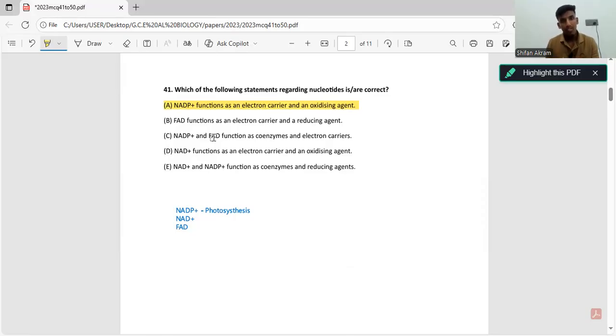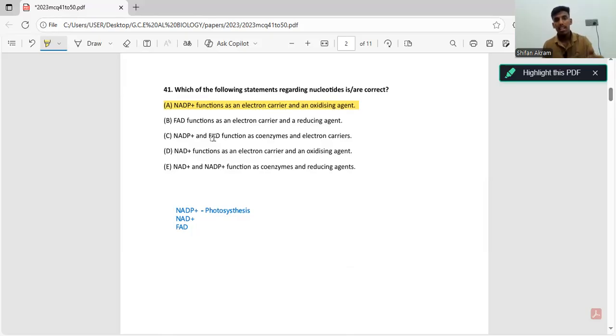NADP+ and FAD function as coenzymes and electron carriers. Now, what are coenzymes? Coenzymes are non-protein organic molecules that help in chemical reactions. They donate electrons, transport electrons, accept electrons. So this is what coenzymes are. So they are saying NADP+ and FAD function as coenzymes and electron carriers.